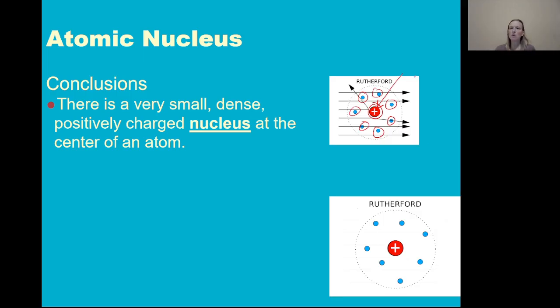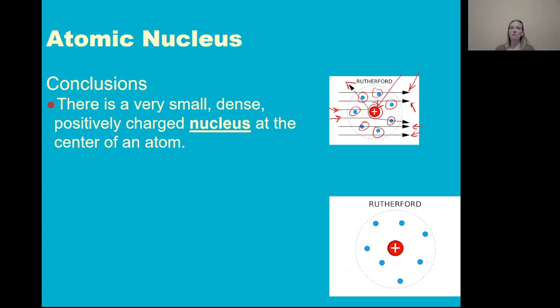If you look at this, most of the alpha particles passing through do get to go straight through the atom because they're not hitting anything at all. They're mostly hitting empty space. But some of the alpha particles, like this one, get close enough to the nucleus for the positive charge to repel the positive charge on the alpha particle and bend the path. Other alpha particles, like this one here, head straight for the nucleus, and the nucleus is also very densely charged, so densely charged that the alpha particle actually bounces back and reflects backward.